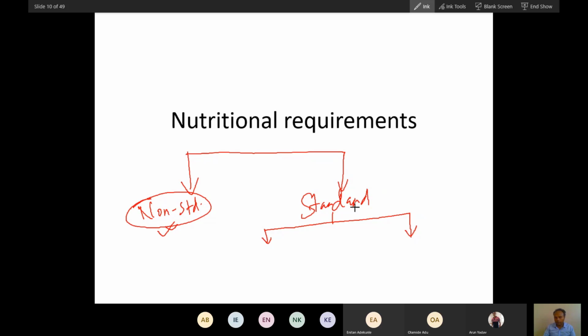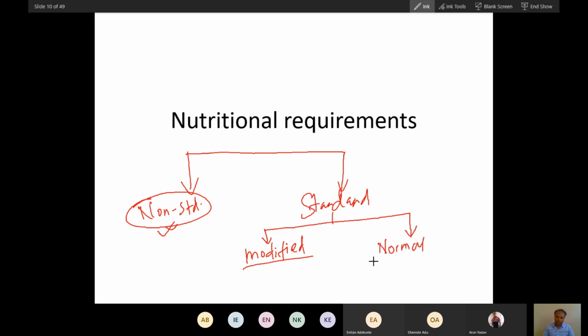Some standard amino acids are modified: they are modified when incorporated into the protein, not before. I gave you examples: hydroxyproline and gamma-carboxyglutamate.